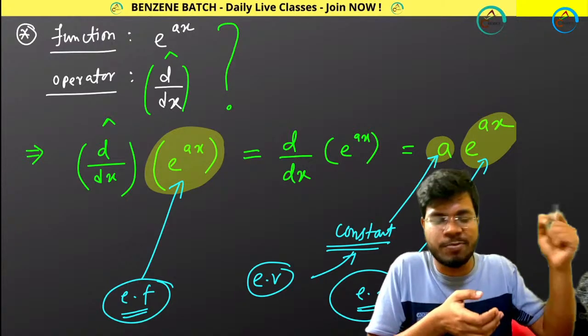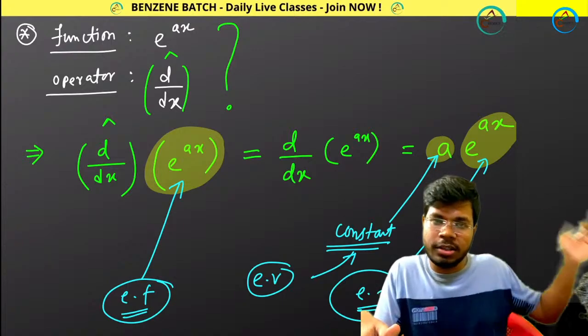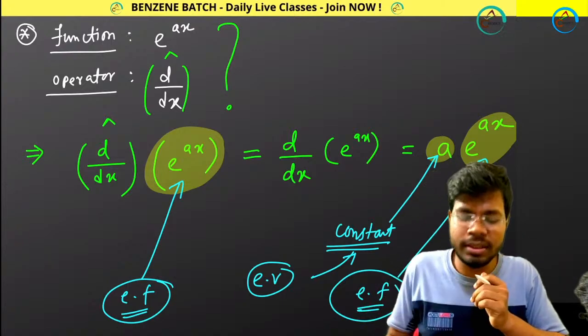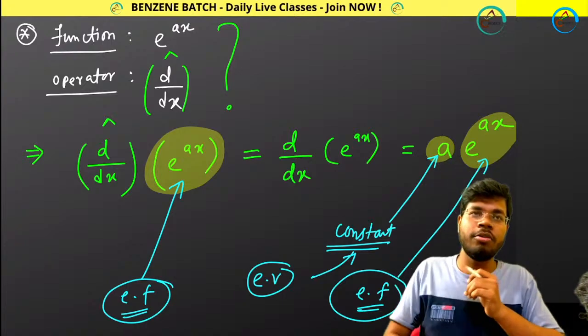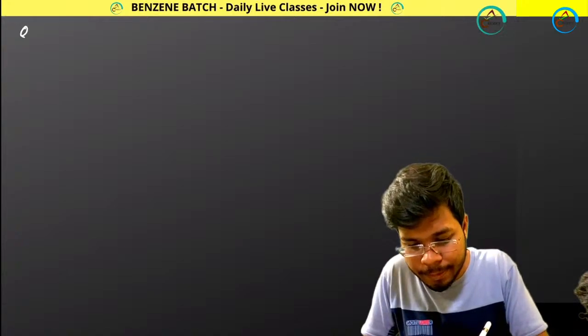Then I will be moving to the next problem, and I will be giving a lot of problems from the simplest to the toughest, and you need to tell me whether this function is Eigen function or not. Very good. Next example. Next question I am giving.